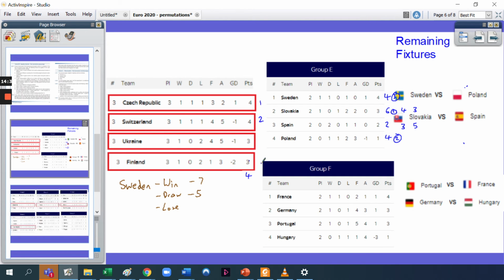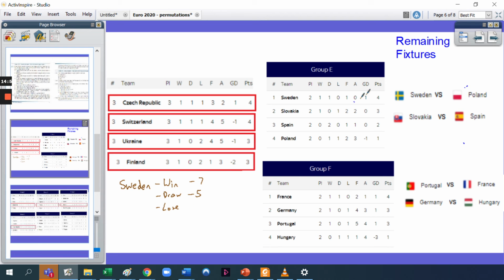Imagine if they would come 1st and 2nd. Doesn't matter. They could lose 10-0. It wouldn't really affect their goal difference too much. They'd still be at least in 4th place, and they'd beat those 2 teams that are on 3 points. So Sweden know, in fact, that they are already through to the next round. Doesn't matter whether they win, draw or lose, but they obviously might want to try and win their game to give them a bit more momentum, to face an easier team in the next round and so on.